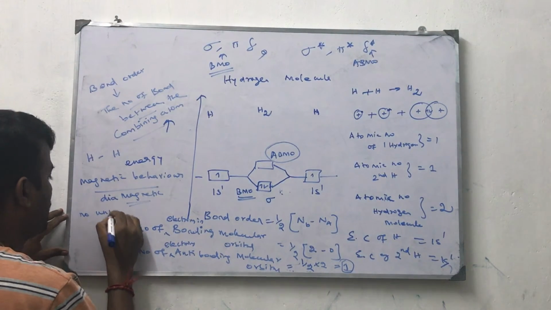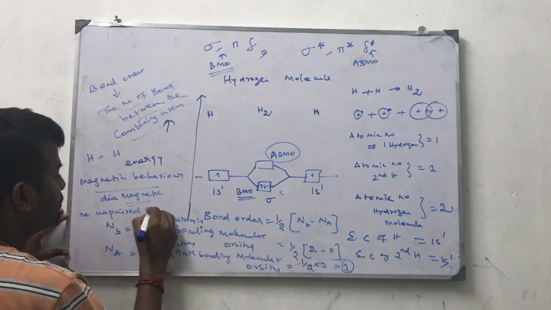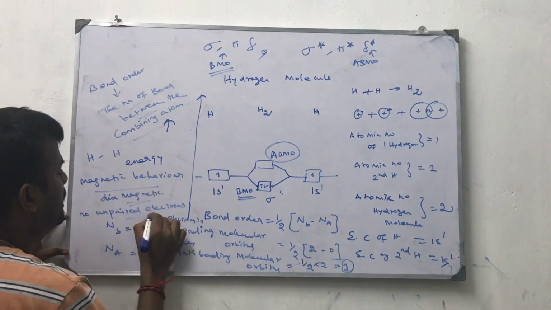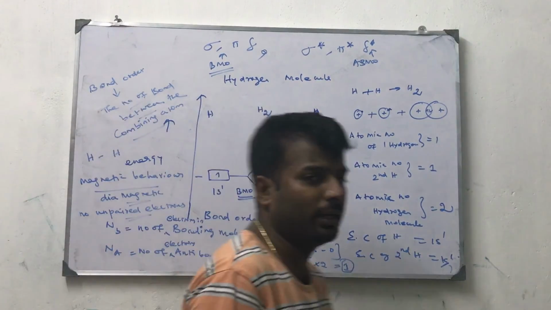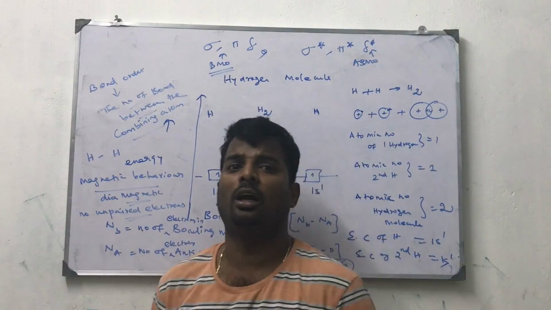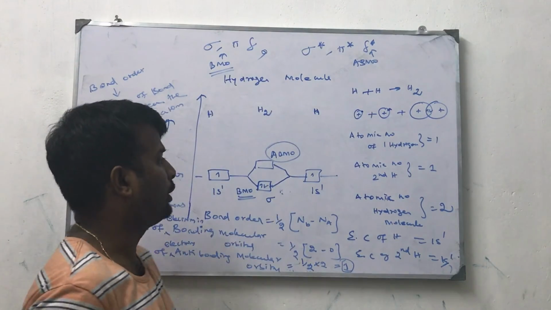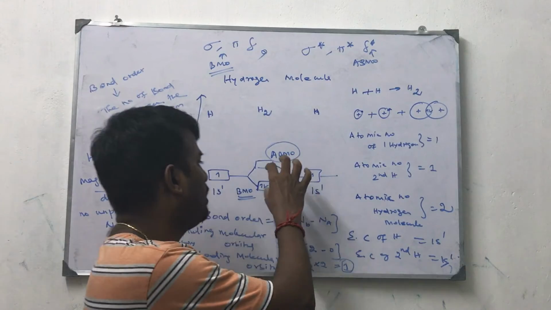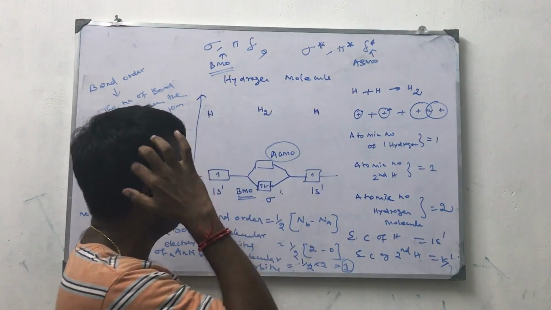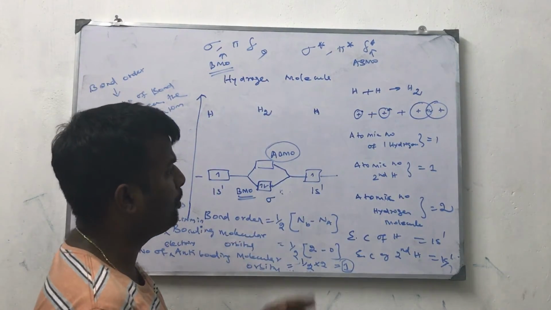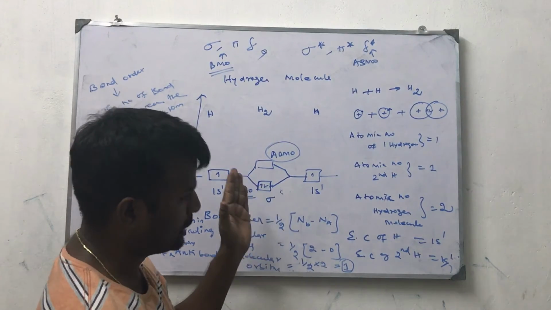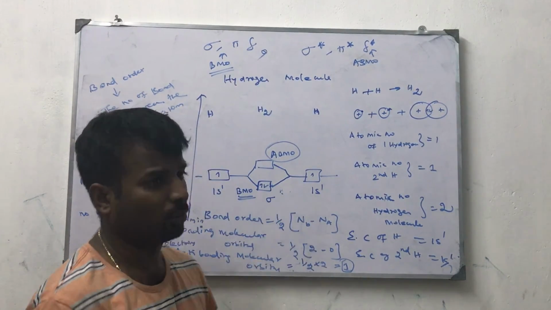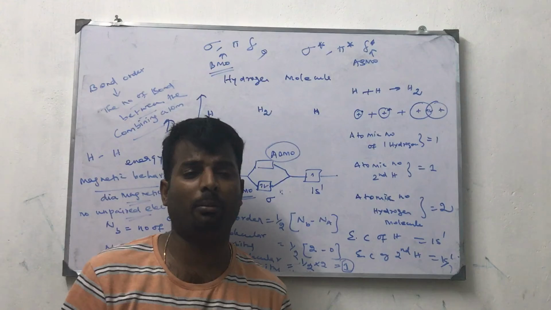Diamagnetic means no unpaired electrons. If the combining orbitals contain no unpaired electrons, then it is diamagnetic. Paramagnetic means the combining electrons have some unpaired electrons. If an unpaired electron is present, it is paramagnetic. No unpaired electron present means diamagnetic.